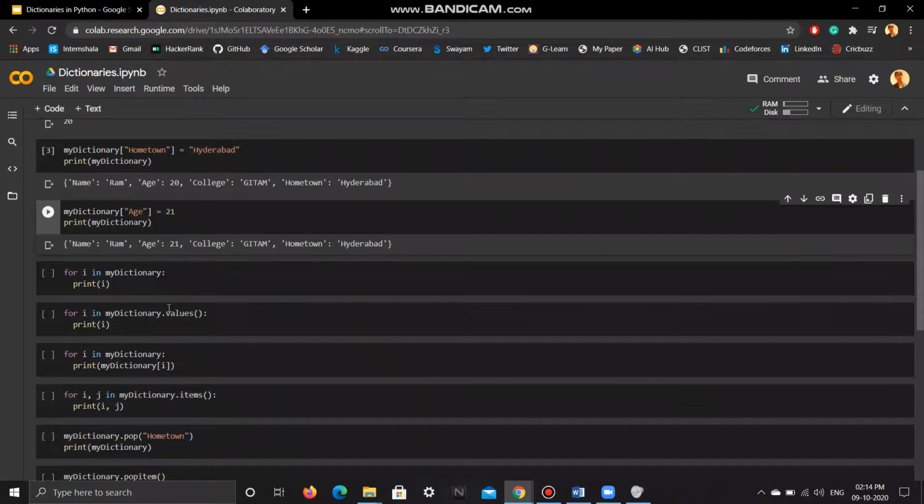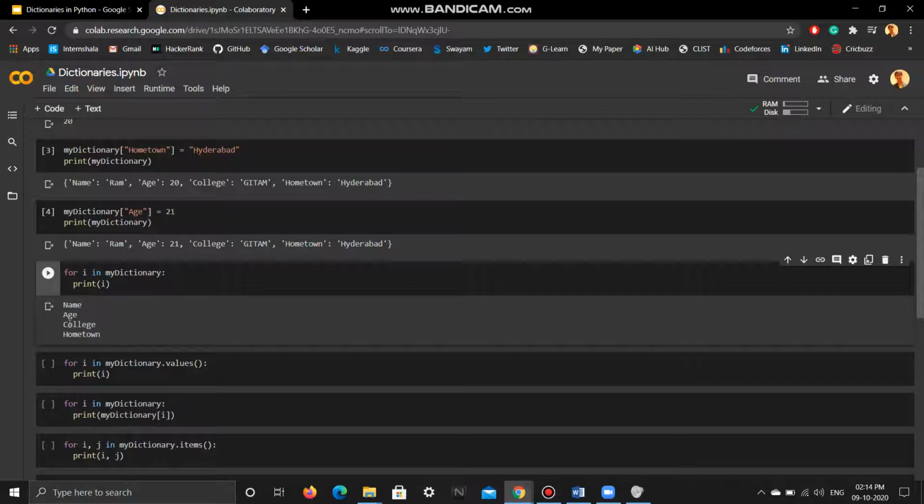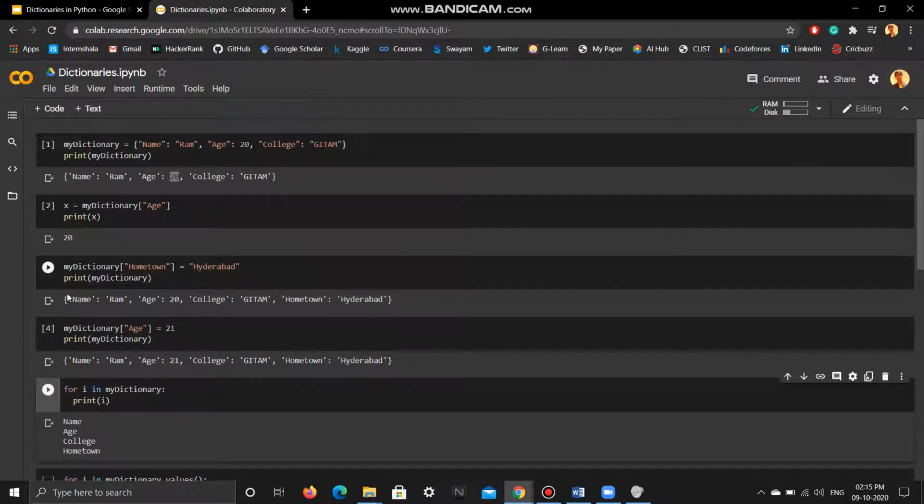Now, how to iterate through a dictionary. In lists, if you use this particular loop, then you'll directly get the elements. But here there's a catch. The catch is, here you'll get the indices, not the elements. So in lists, if I have values 10, 20, 30, 40 till 100, then this loop will print those elements of the list. But if I use the same loop for a dictionary, you can see the indices are printed. So name, age, college, and hometown.